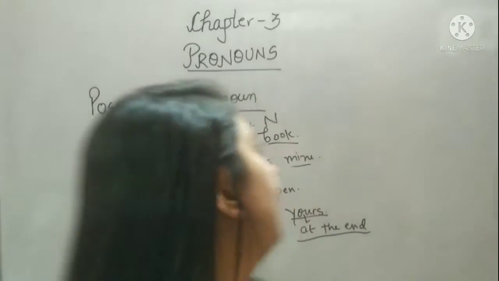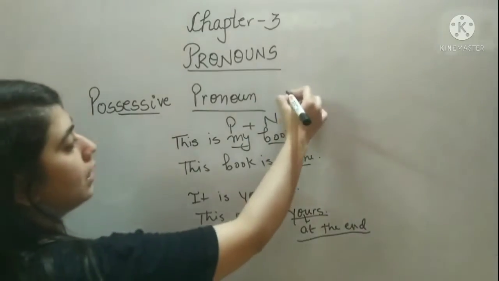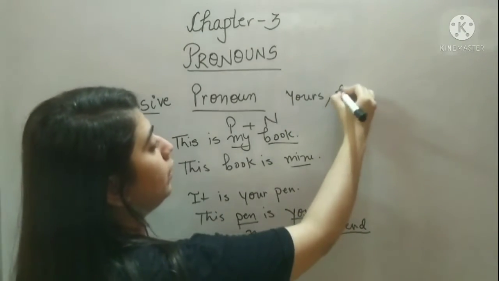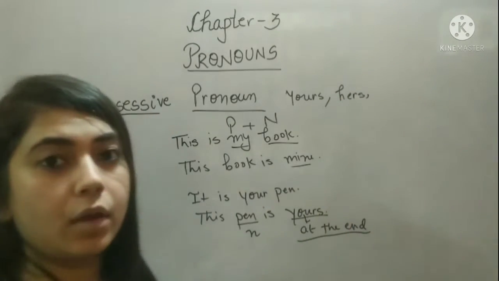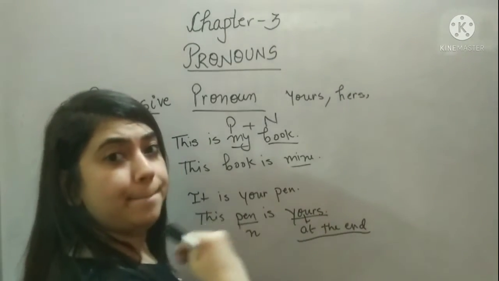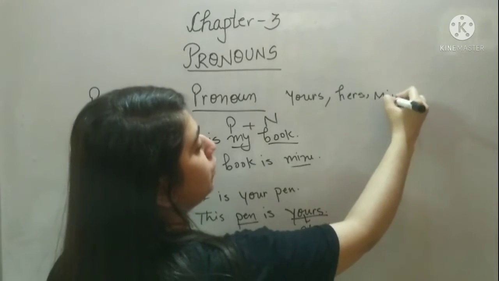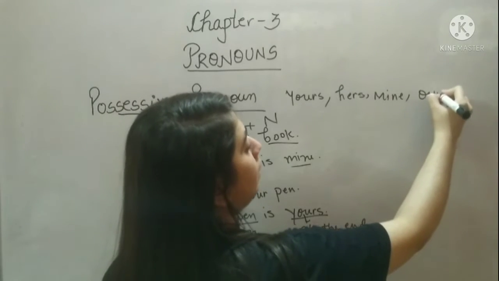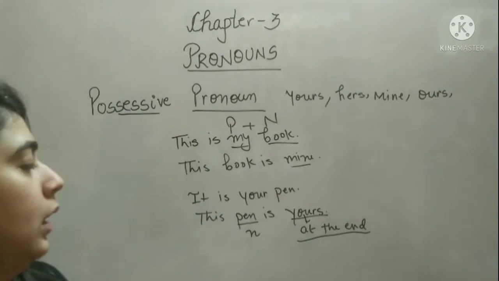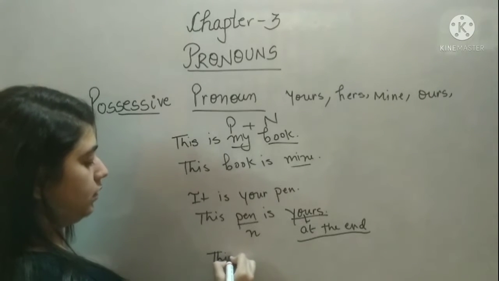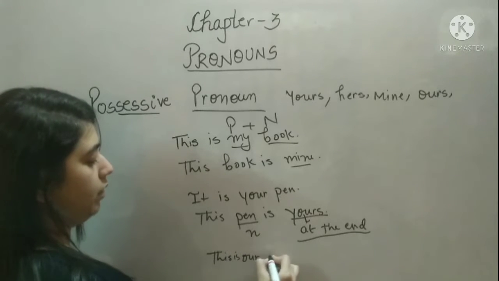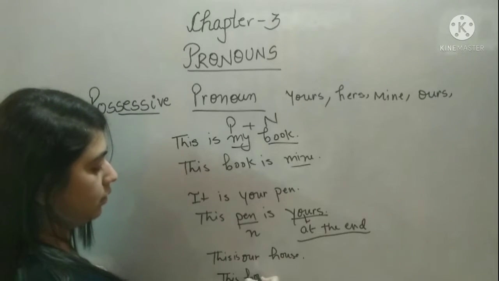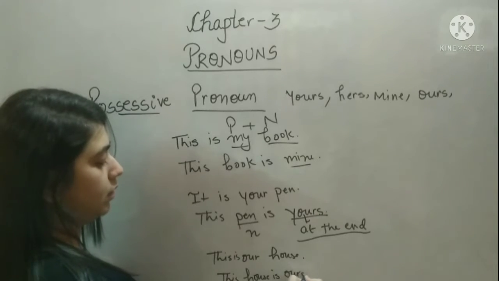So, what are possessive pronouns? For you, we use yours. For a girl, we use hers. Okay? For myself, I will use mine. For us, I will use ours. For example, this is our house. So, I can say this house is ours. Meaning is the same. Meaning is completely the same.